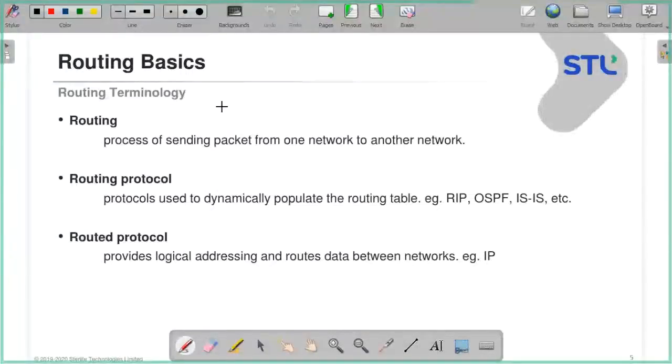A routed protocol is nothing but your IP, Internet Protocol. It provides logical addressing and routes the data. So basically in the data plane, when your data is getting forwarded from one network to another network, it is the routed protocol, that is your IP, Internet Protocol, that is IPv4 or IPv6.